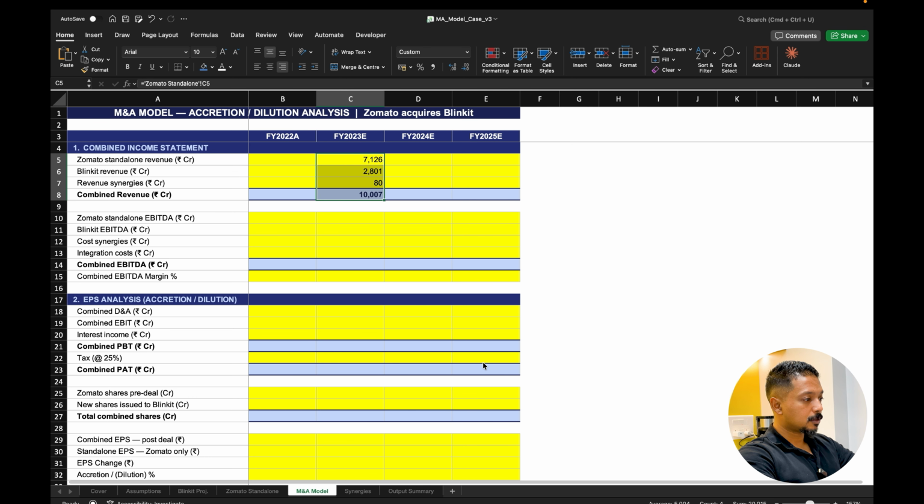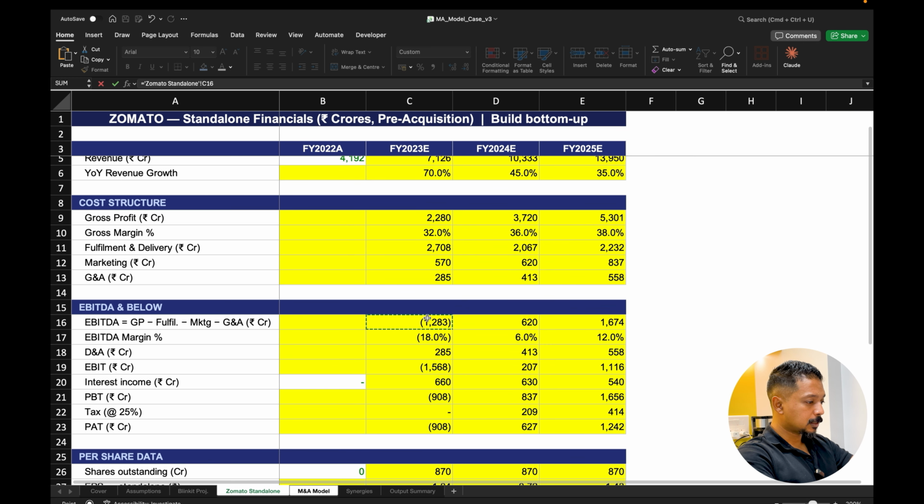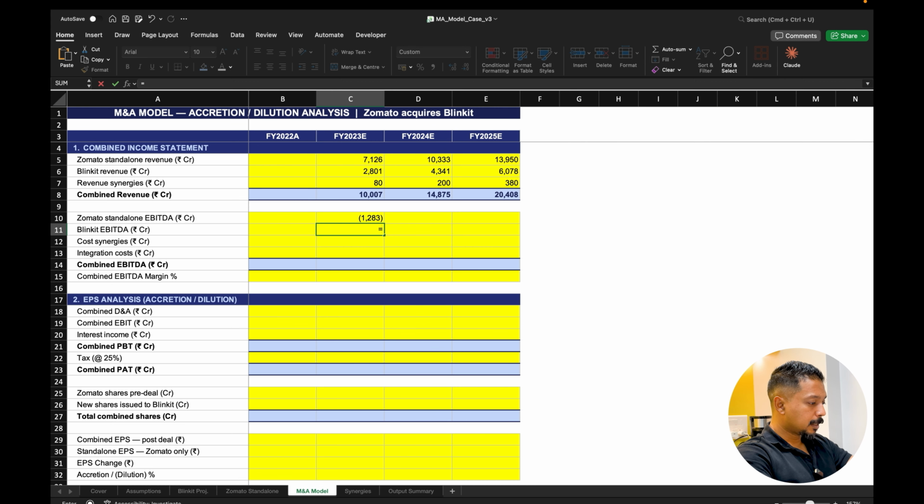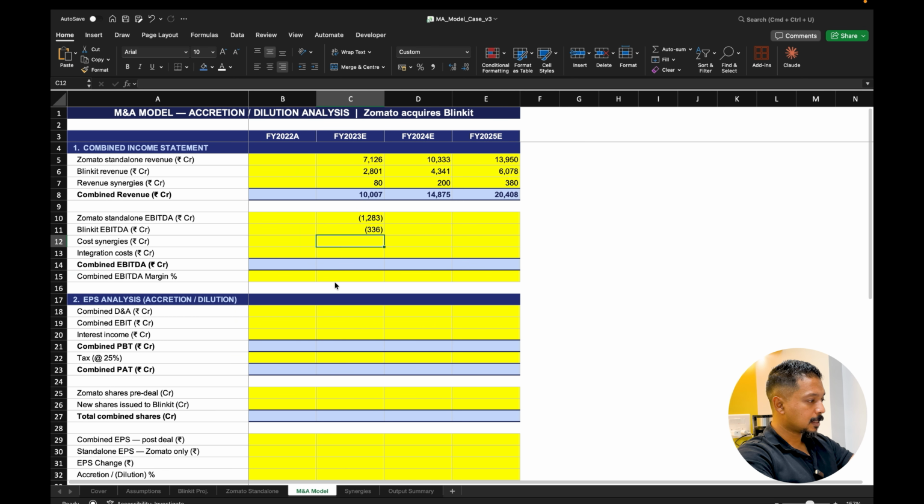Now we can just copy this and paste it across all the 3 years. So we've got everything here. Now let's look at Zomato standalone EBITDA, which we had calculated in the previous section, which was 1283. Let's get Blinkit's EBITDA as well, which we had calculated, which is negative 336.